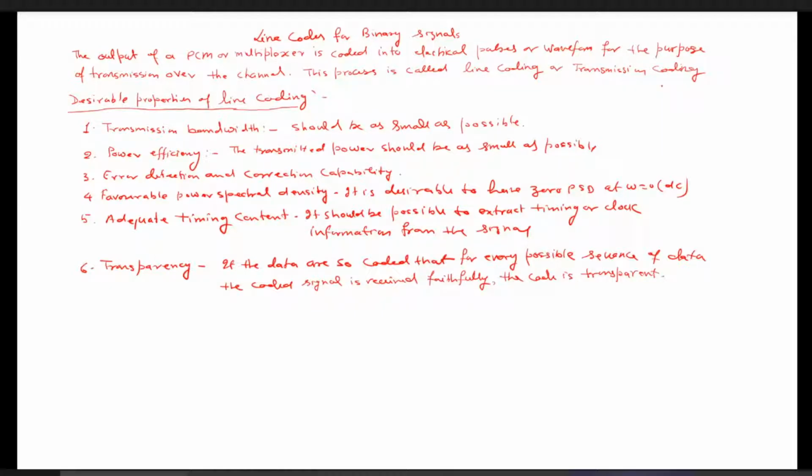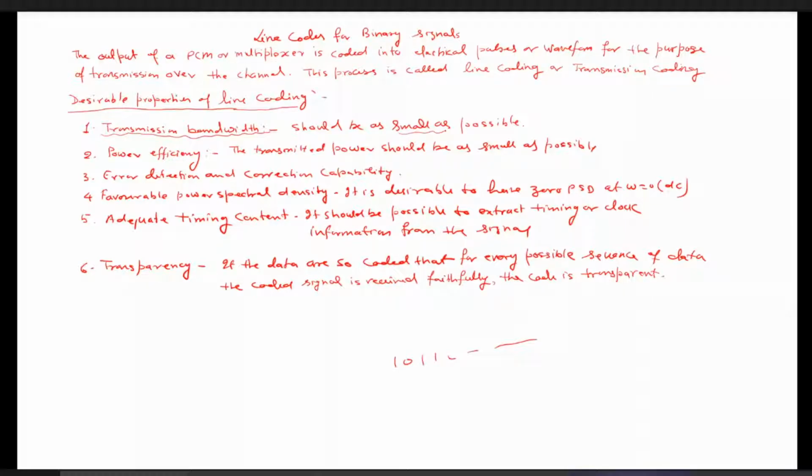The question arises: once we represent any sequence of bits, say 1010 1110, as electrical pulses, what are the desirable properties that a line coding technique should satisfy? There are 6 desirable properties that are written. Those desirable properties should be satisfied by the line coding techniques. Like first, transmission bandwidth. As I told you, we prefer the transmission bandwidth to be as small as possible.